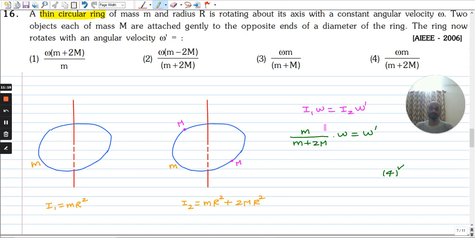Since there is no external force acting on the system, the angular momentum is conserved. So initial angular momentum is I1 omega, final angular momentum is I2 omega prime. Using the values of I1 and I2, we get omega prime as m divided by m plus 2M into omega. Correct option is option 4.